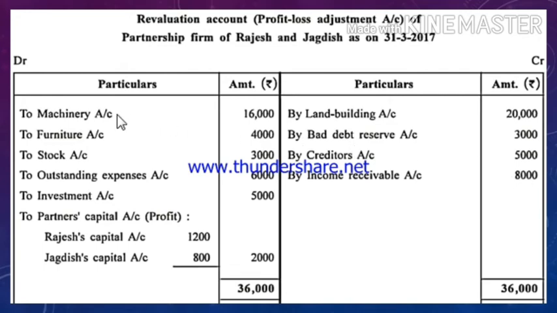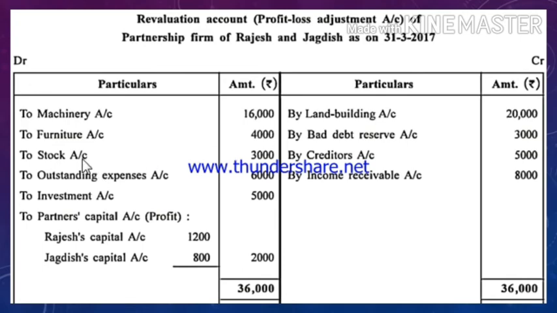You can see on the debit side, that is machinery account. Machinery account is debited over here because loss is incurred, because of which the value of machinery has decreased. Next, furniture, there is also a decrease in the value of furniture by rupees 4,000, so loss occurred to the firm, so it is recorded on the debit side of revaluation account.